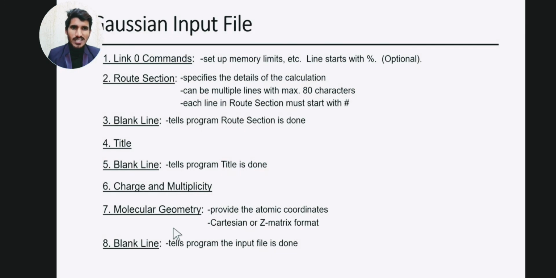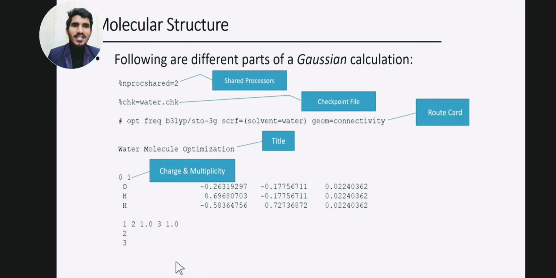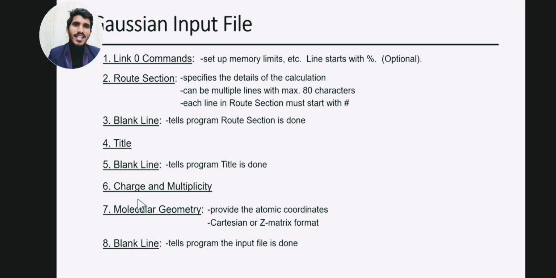The next thing we have is a blank line that tells the program the input file is done. The last line is the blank line that tells us that our input file is done. So this is our Gaussian interface.